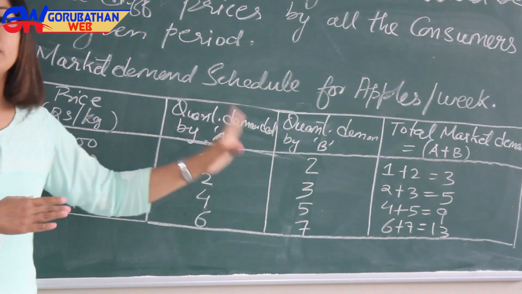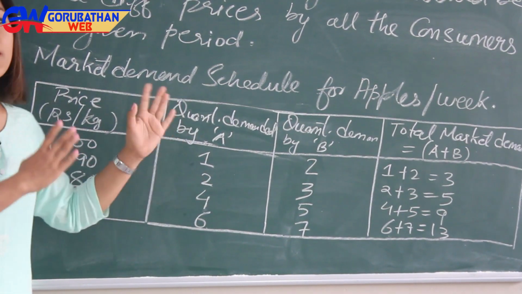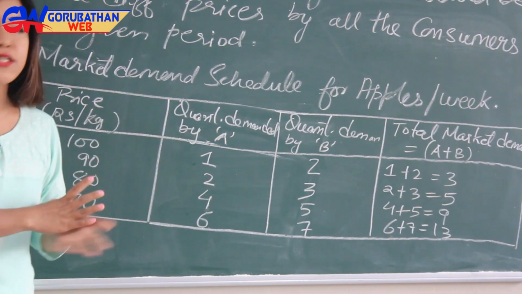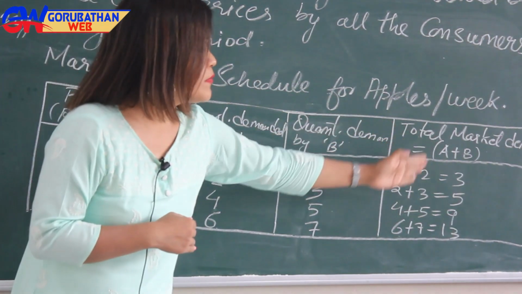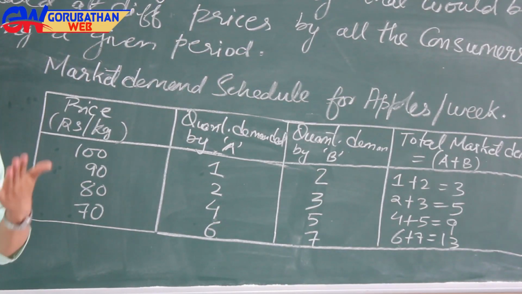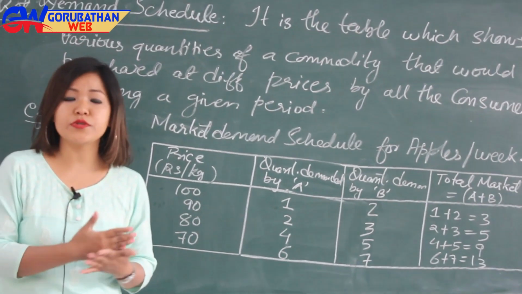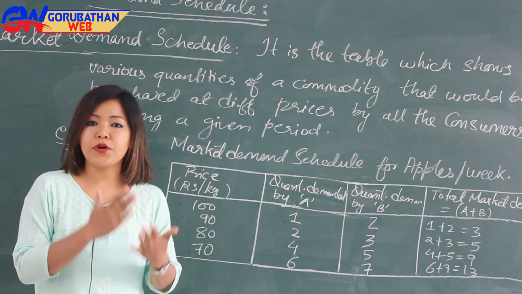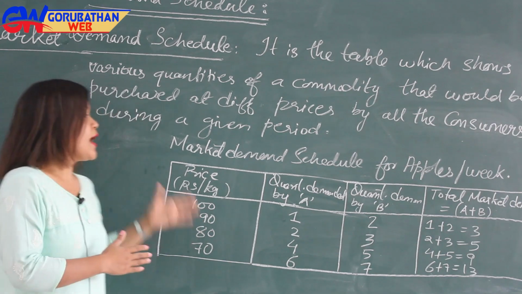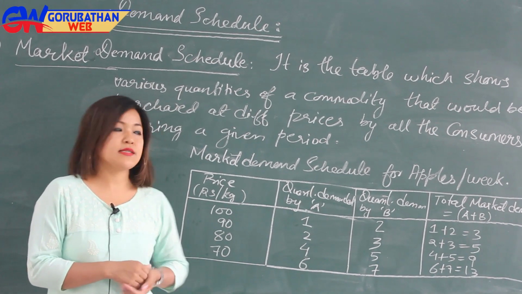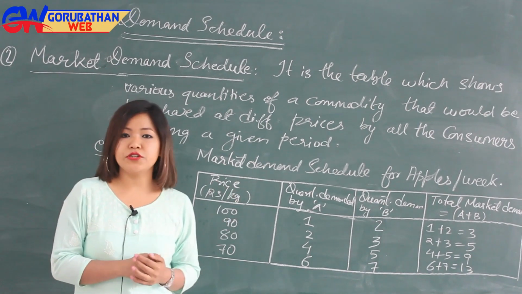So the quantities demanded by consumer A and consumer B are different. Now adding their quantities demanded, we get total market demand like this. Therefore, this is the way to show how all the consumers in the market demand different quantities of products at different prices by such a tabular statement, which is known as the market demand schedule.